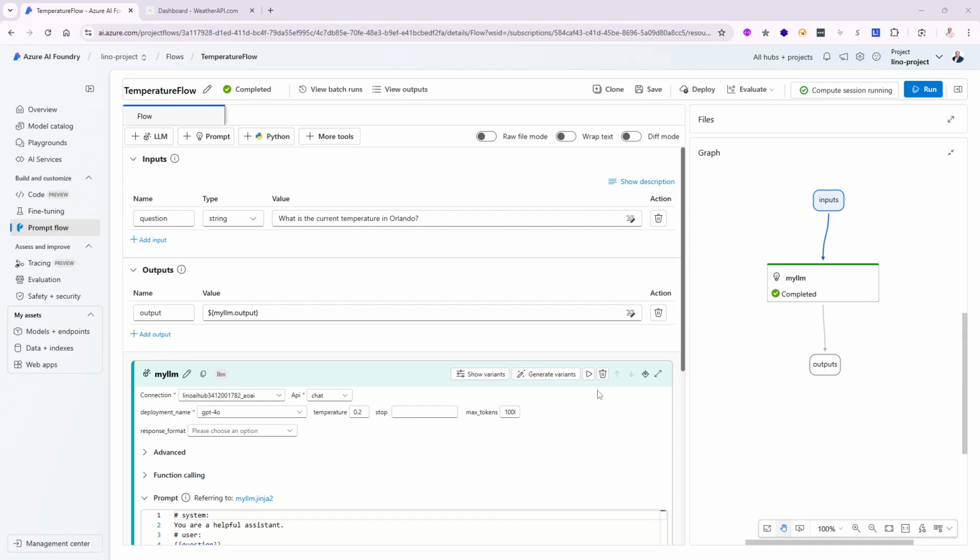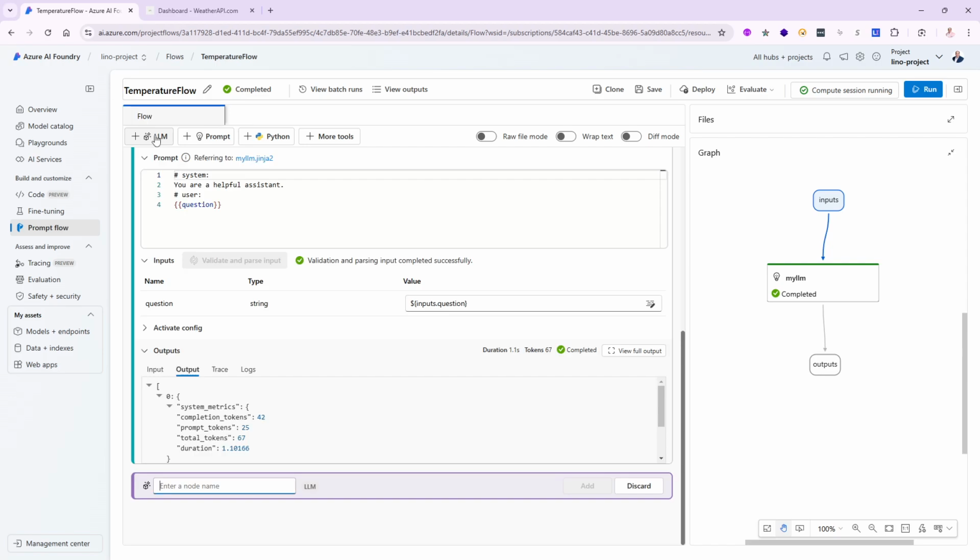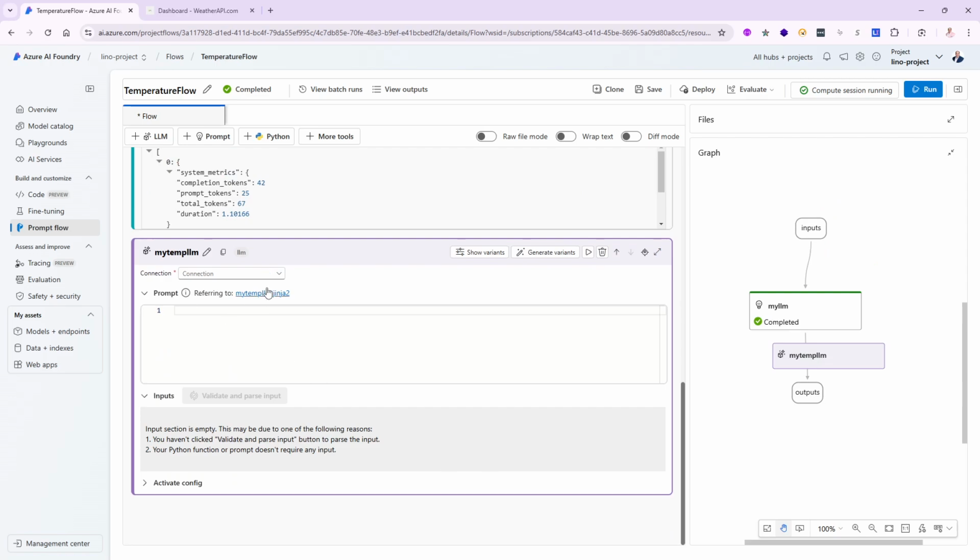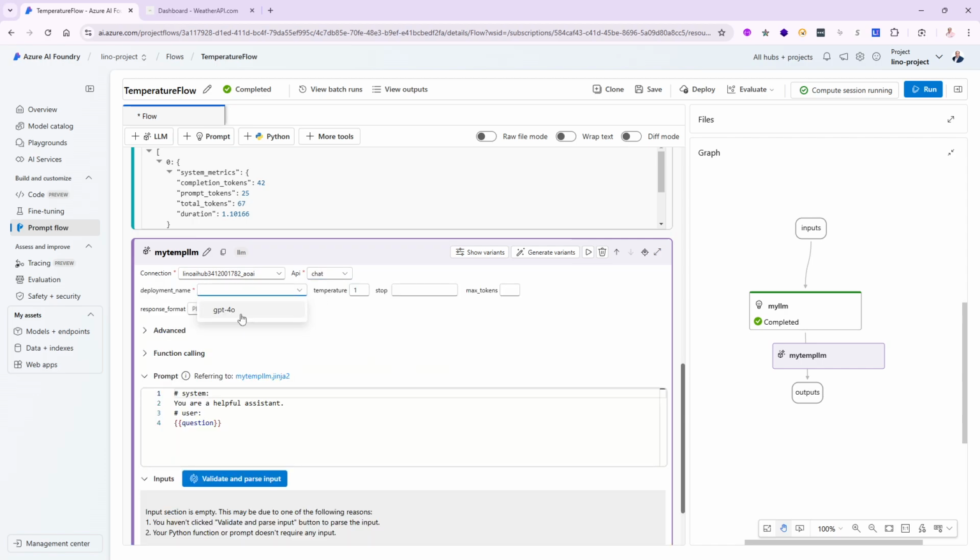All right, let's get back to our prompt flow. Everything hopefully here is clear so far. I'm going to go ahead and create a brand new LLM. In this LLM that I'm creating right now, let's call it, for instance, my temp LLM, for the temperature. We'll say create this guy. I'm going to set the connection as well. I'm going to say chat, and I'm going to create this on a GPT-4 as well. We'll still make it 0.2, and we'll make it a maximum of 1,000 tokens as well.